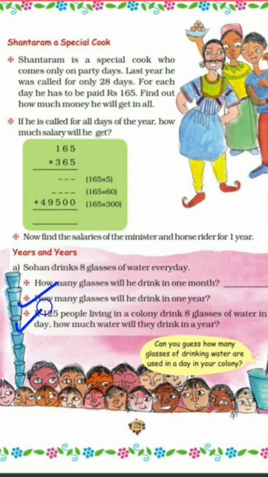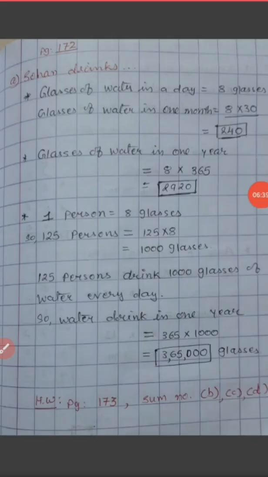Then the third one is given: if 125 people living in a colony drink 8 glasses of water in a day, how much water will they drink in a year? All these three sums, let us solve. The first one is given: glasses of water in a day by Soham, that is 8 glasses. Glasses of water in 1 month, 1 month is multiplied by 30. So our answer is 240 glasses.